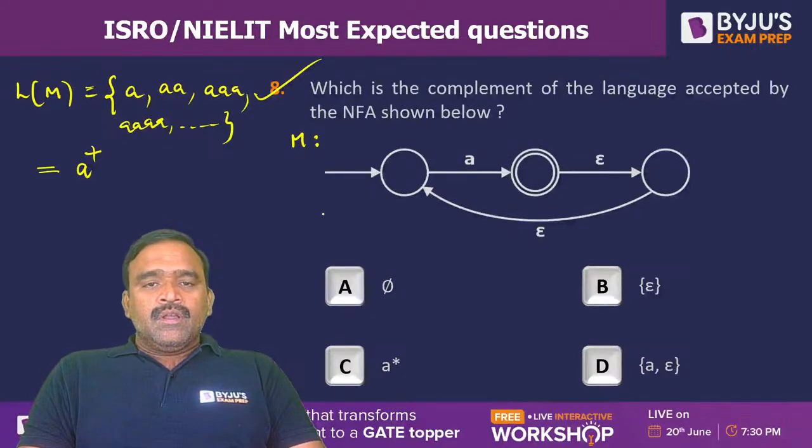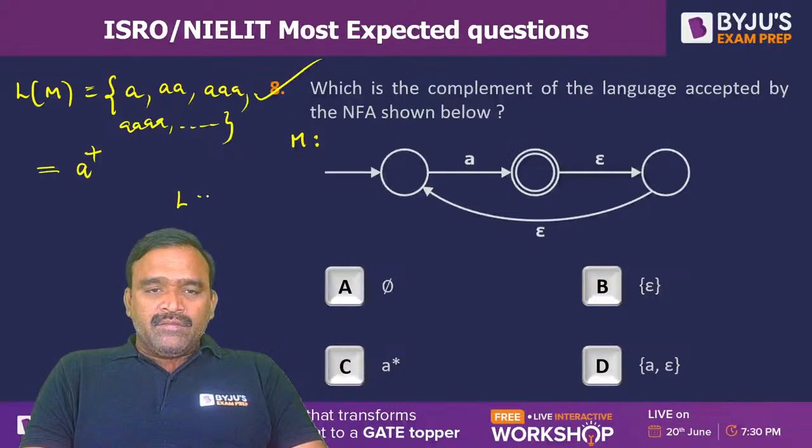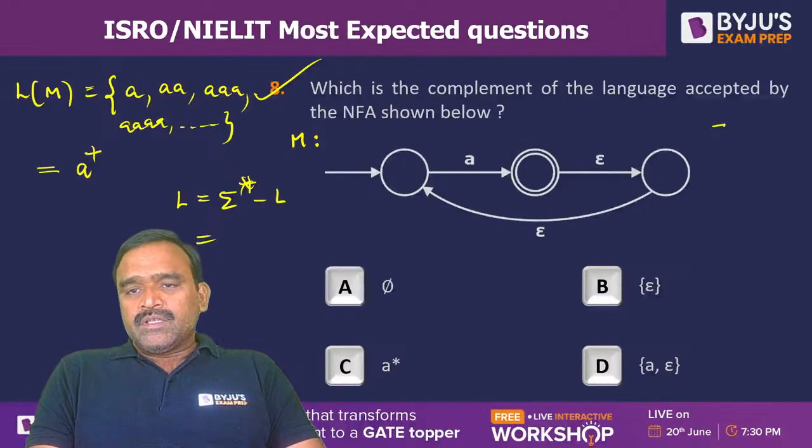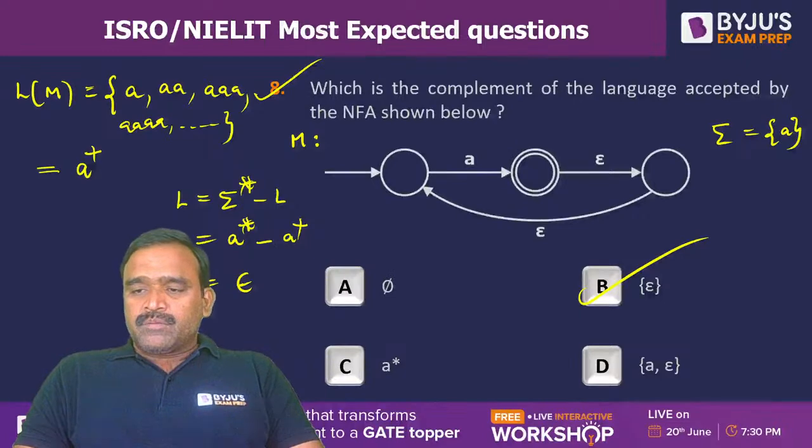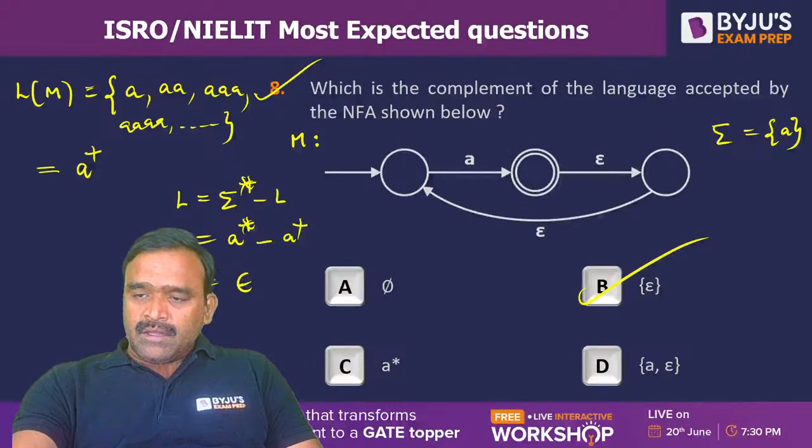But a complement, actually what is alphabet? Complement of any language is equal to sigma star minus L. What is the sigma star? As alphabet sigma is equal to A, sigma star is nothing but A star, minus L is A plus. A star minus A plus is epsilon. So option B is the right option. Hope you got my point. Is it clear, everybody?